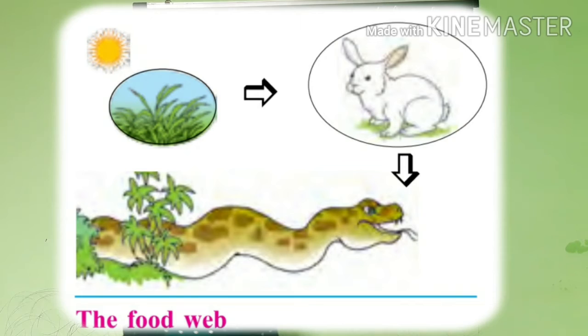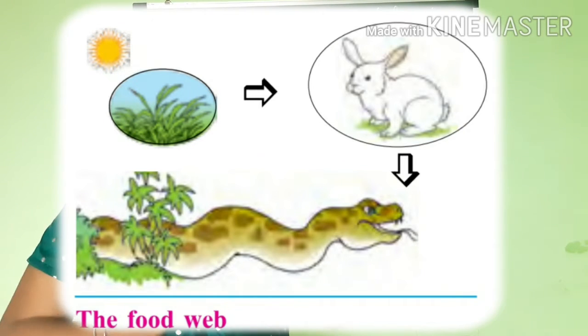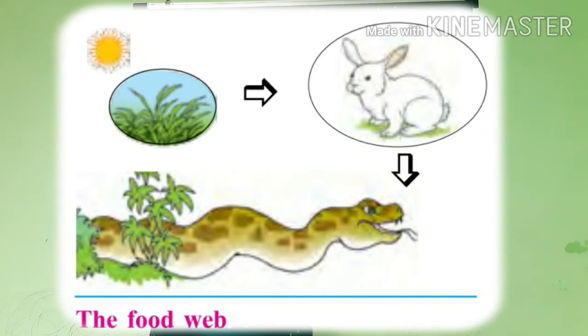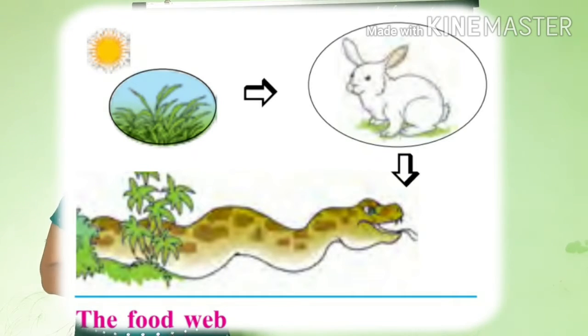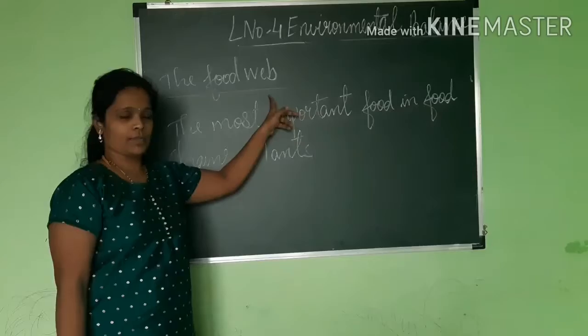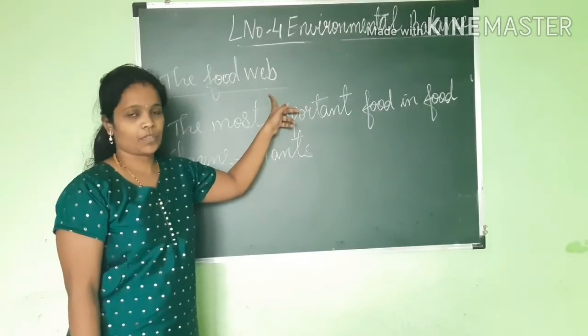Now, in this picture, you can easily identify who is depending on what. And even if one is not there, there will be an imbalance in the environment. Got it? Now, the next one is the food web. Now, what is food web?